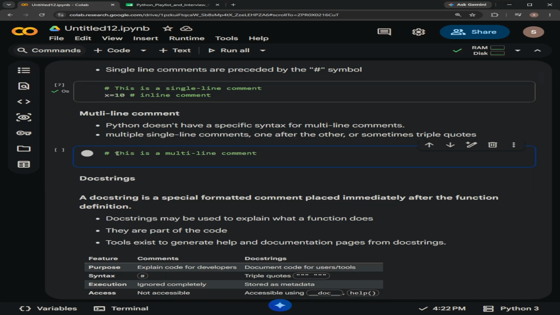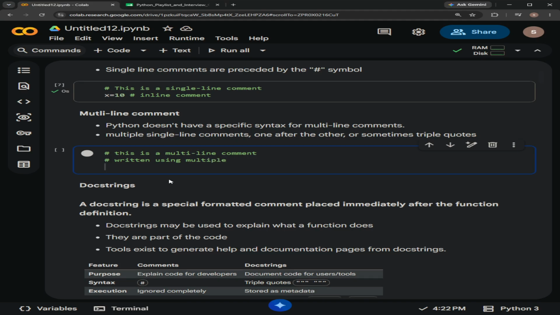Hash, this is a multi-line comment, and the next line can also be added using the hash symbol. If we want to add more lines, we can continuously use the hash symbol. In this way we can write multi-line comments.